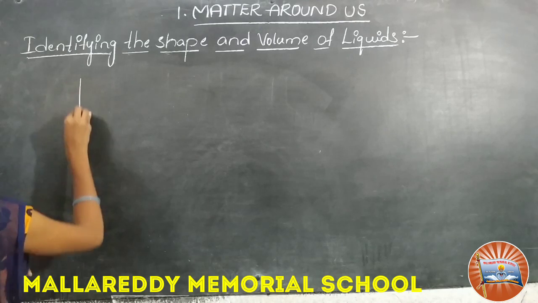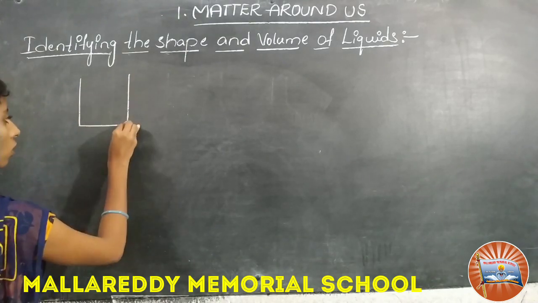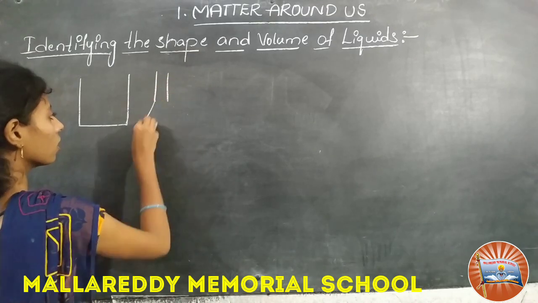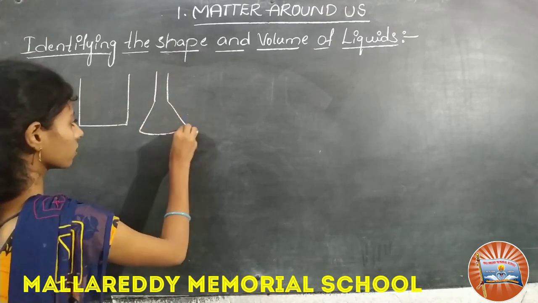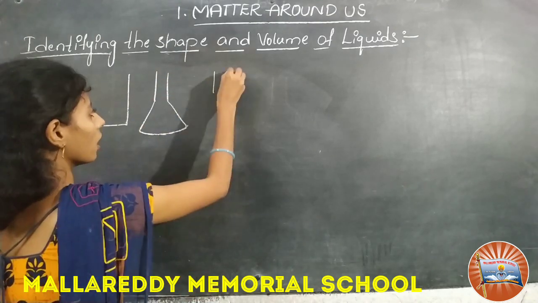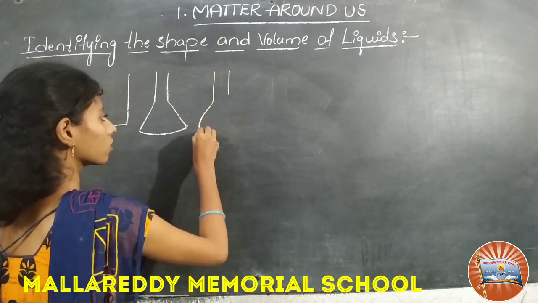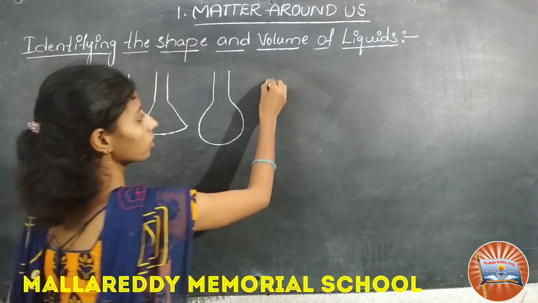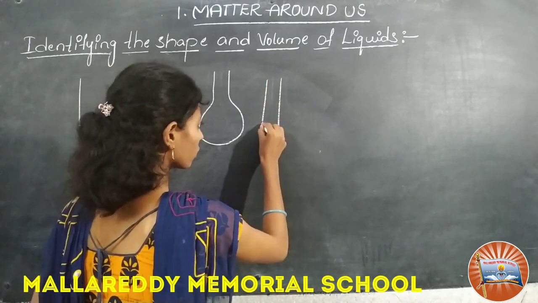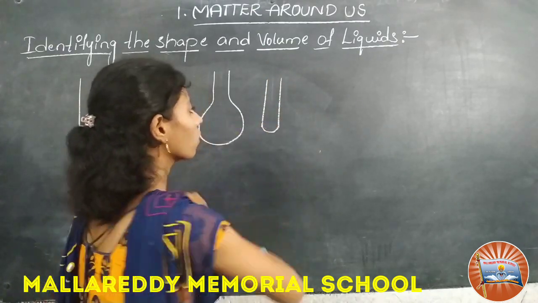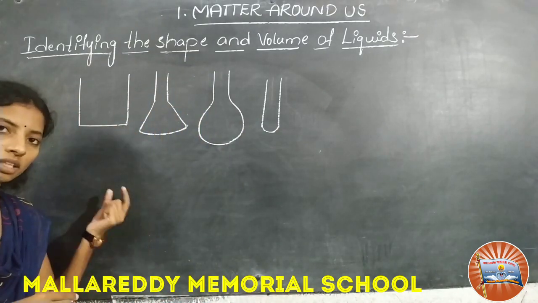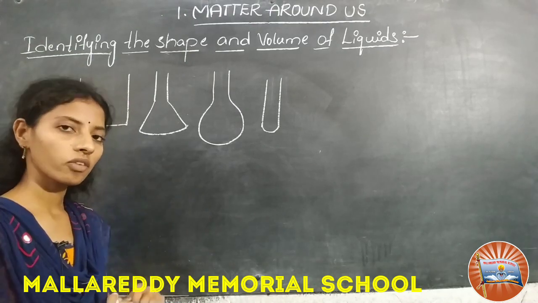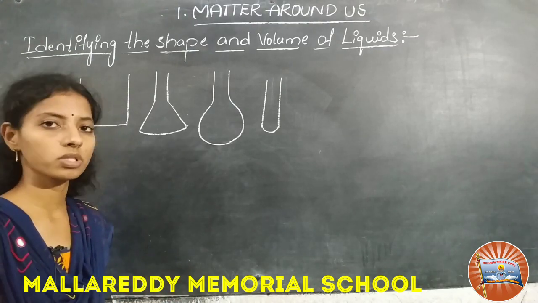Here I am taking a beaker, a conical flask, a round bottom flask and one test tube. We have to take different types of containers and different types of liquids also.